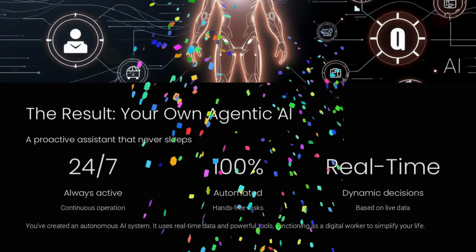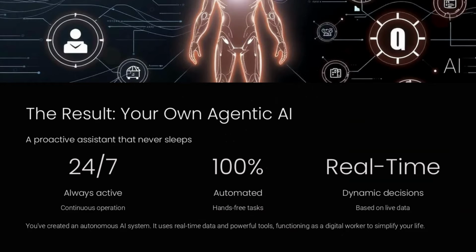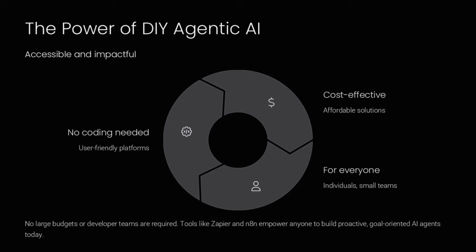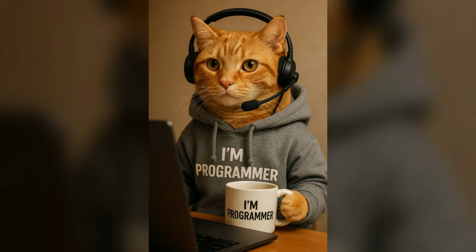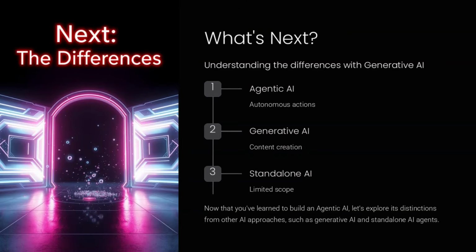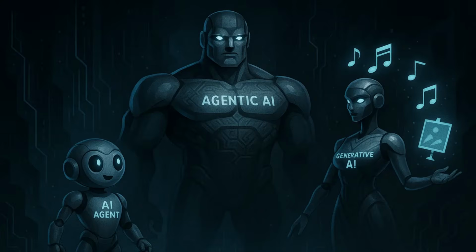Congratulations! You've built an agentic AI that senses, plans, and acts on its own. Your automated agent can now monitor, decide, and execute tasks without manual intervention. By using Zapier or N8N, anyone, regardless of coding skills, can start building proactive AI systems. That means you can create digital assistants that help you focus on high-value work instead of repetitive tasks. Up next, let's clarify how agentic AI differs from other AI approaches, like AI agents and generative AI, using an easy real-world analogy. To wrap up, let's compare three AI categories: AI agents, agentic AI, and generative AI, and see